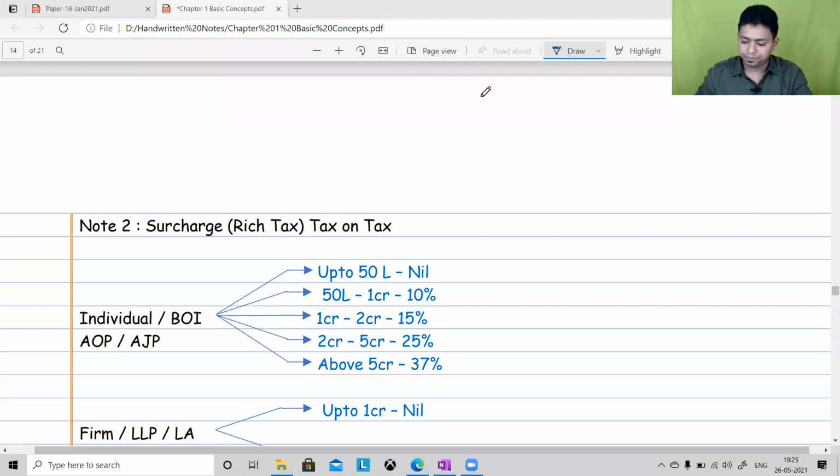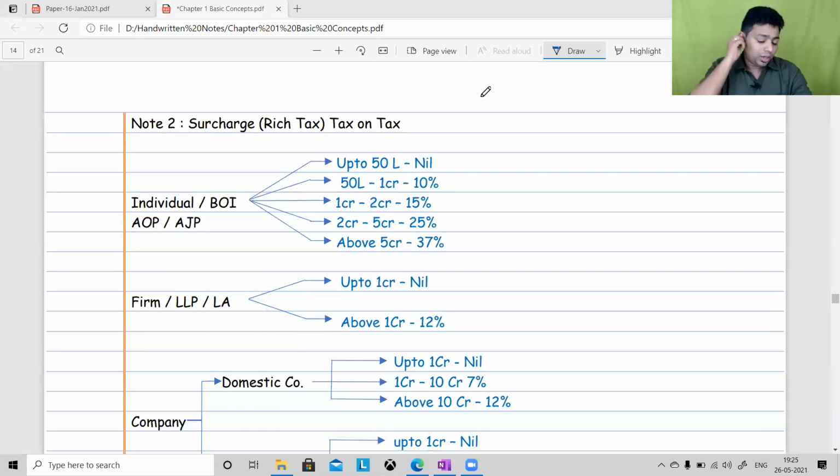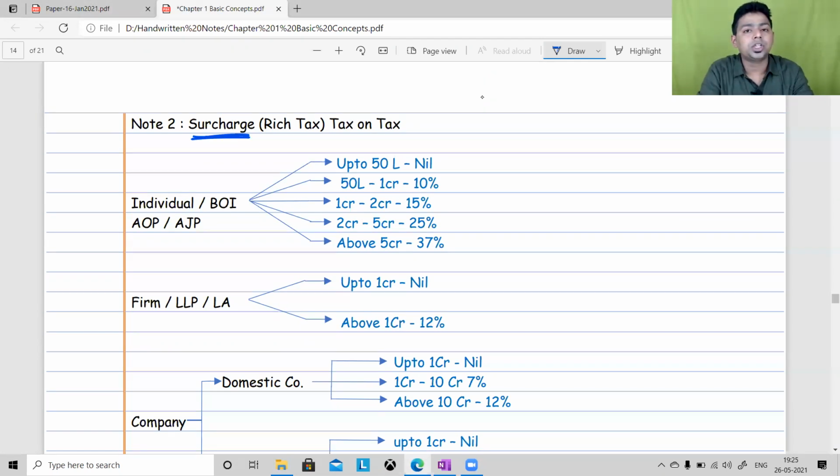Okay. Now let's try to remember surcharge. Let's try to remember surcharge. Surcharge is also known as rich tax. Rich tax means only rich people pay this particular tax.